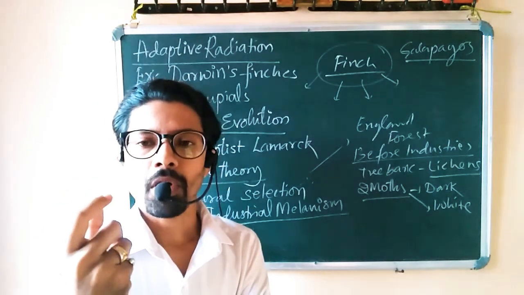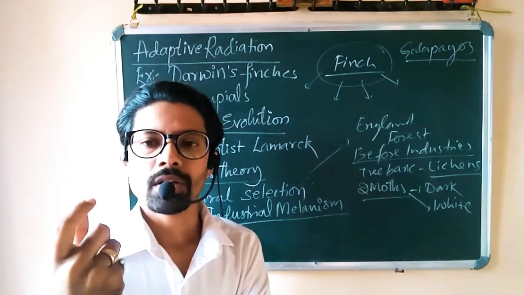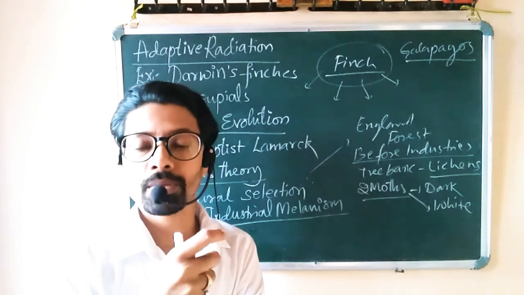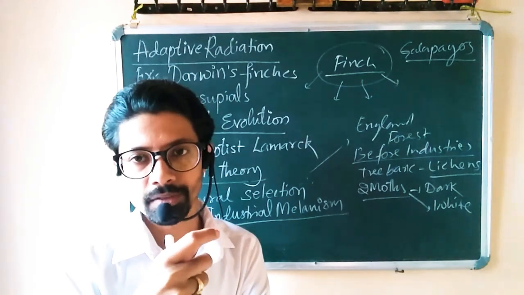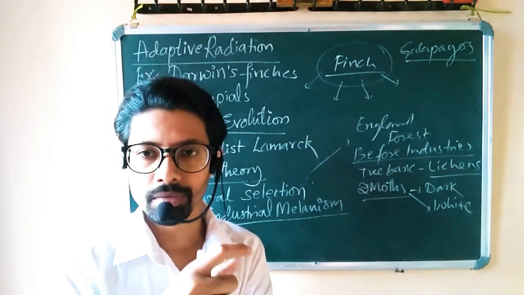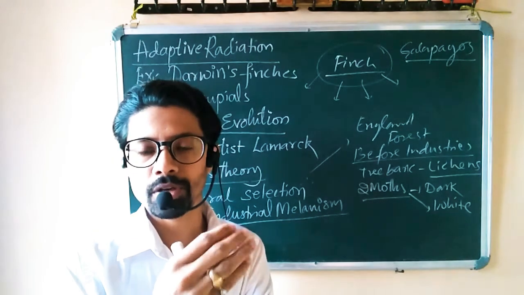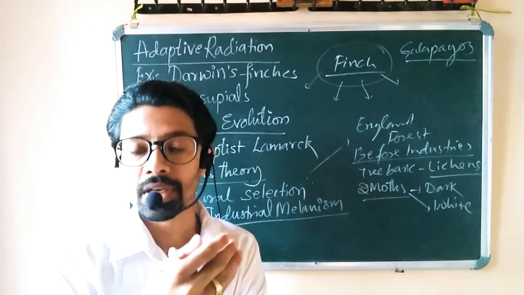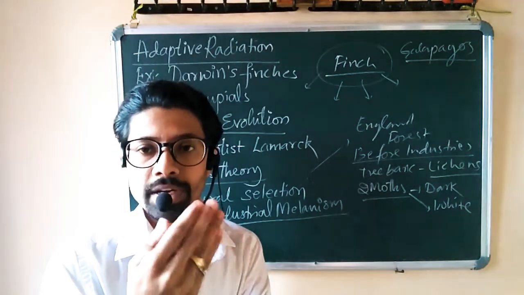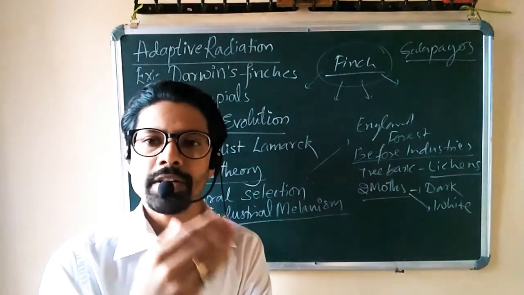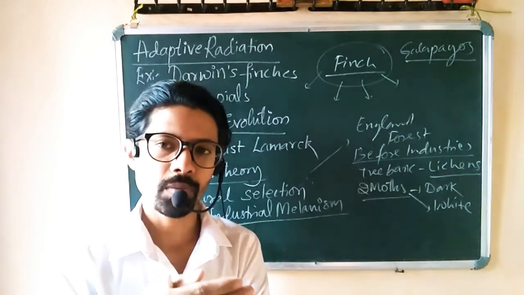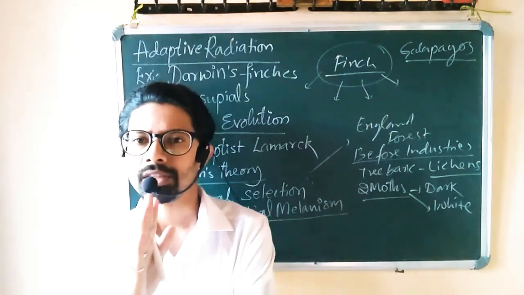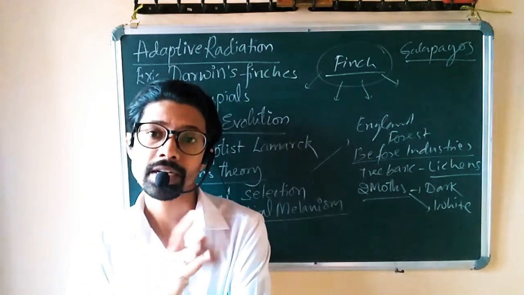The white moth, because of its color, was similar to the background of the tree bark, that is the lichens. Lichens were white and the moth was also white. So because of camouflage, their population was higher. Before industrialization, white moths had a greater population, and we can say they were being naturally selected in that particular condition.